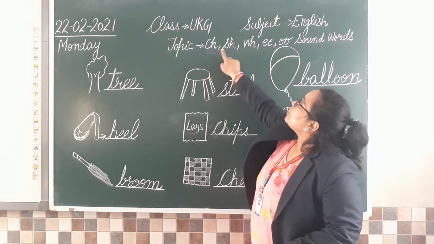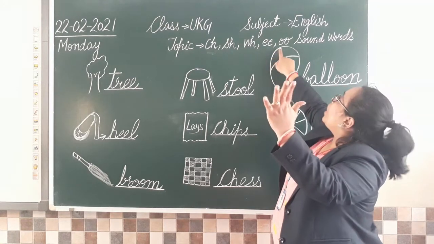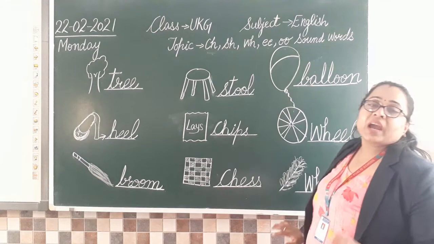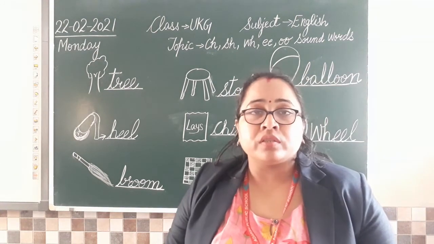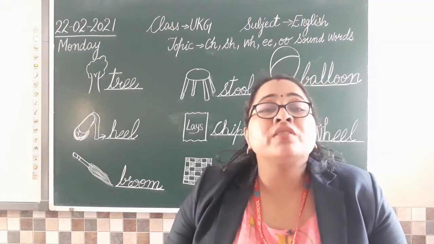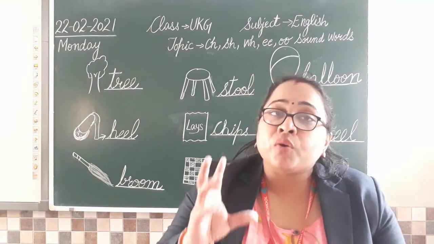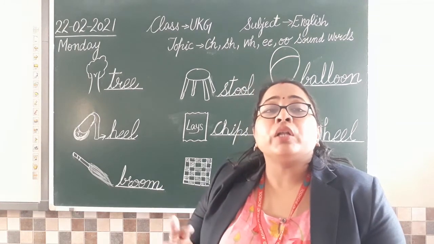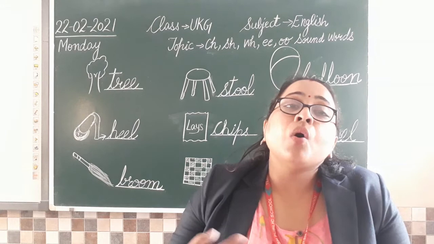So if you can see, हमने 5 sounds लिए थे. च, श, व, ई, ओ. Clear? But the pictures which I have drawn are very few. If you will do the revisions from your book, you will find some words for reading also. Some words were with pictures, if you remember we have done. And a part of that, when I taught you these sounds, I have also shared many more words with you.